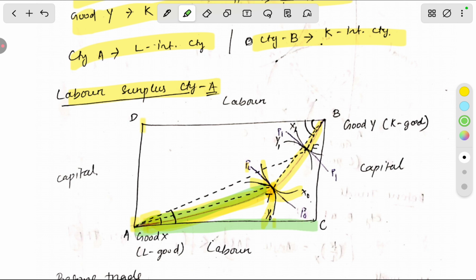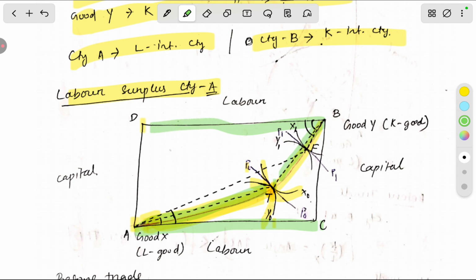To produce good X, the capital labor ratio will be equal to the angle TAC, and the capital labor ratio needed to produce good Y for country A is the angle TBD.